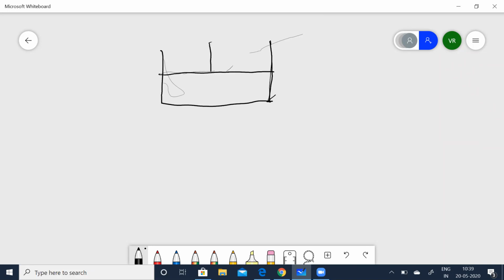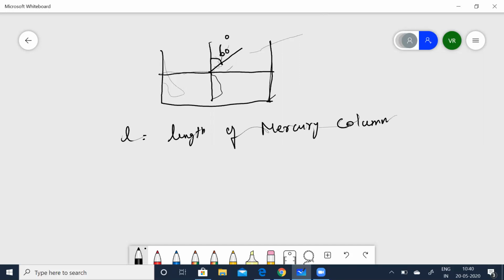Let us take this as the perpendicular. This is inclined through an angle theta, he says, to an angle 60 degrees. Let us take L to be the length of the mercury column when it is tilted.